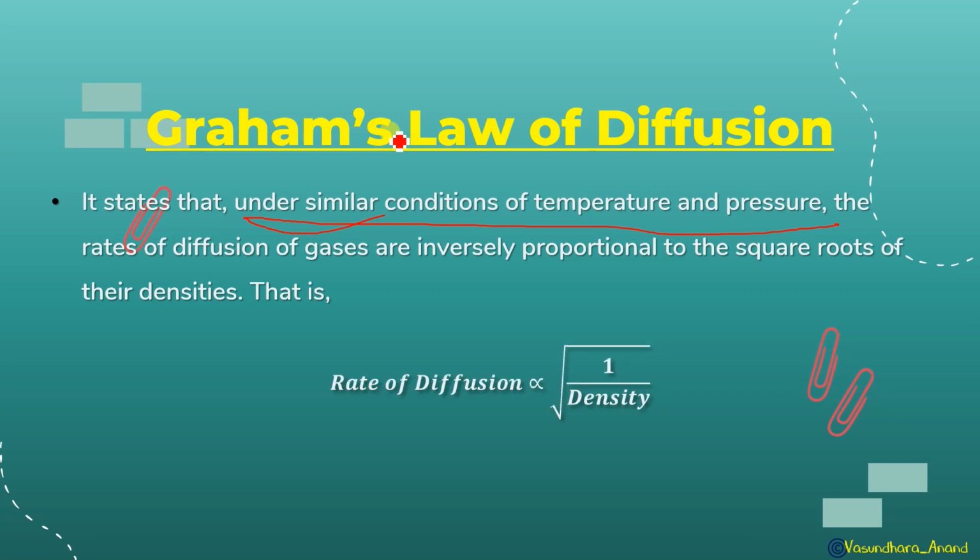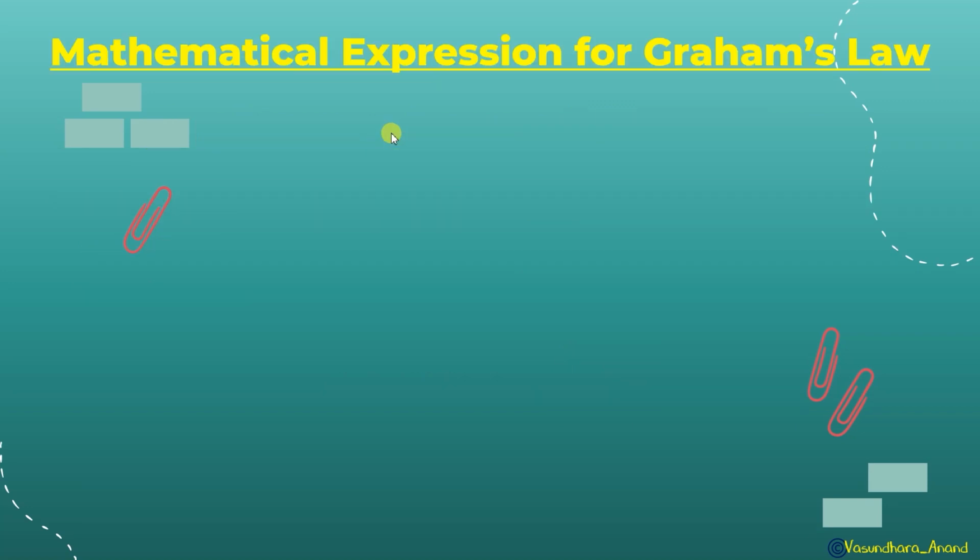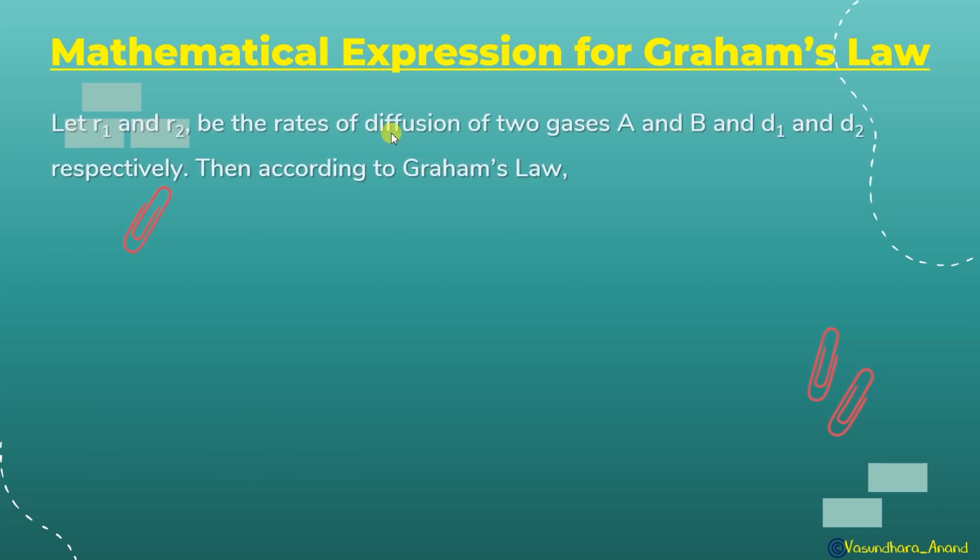So we got the formula, rate of diffusion is equal to 1 upon square root of density. Now the mathematical expression of Graham's law: suppose R1 and R2 are the two rates of diffusion of gas A and gas B.